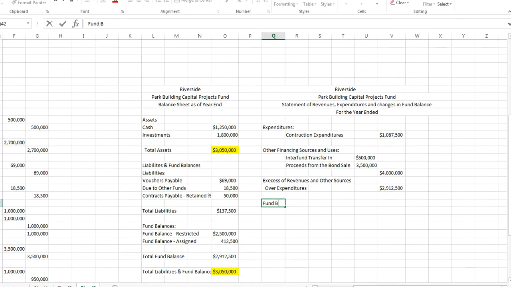And then we have our fund balances beginning, which is 0. And then we have our fund balances ending, which is our beginning, plus or minus our change in fund balance. Okay, so that's what it looks like.